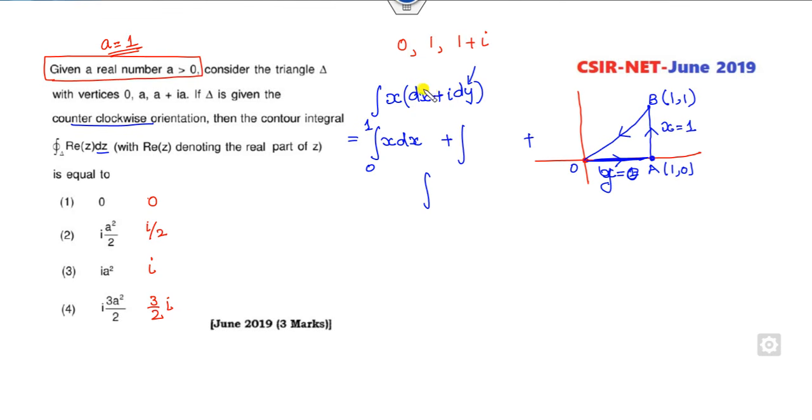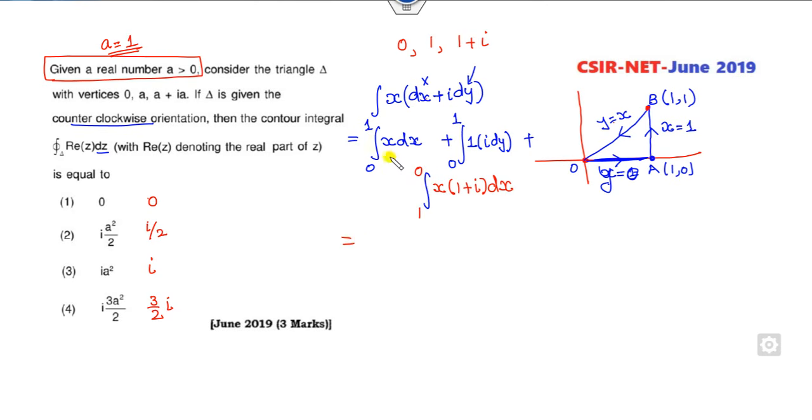This is a constant. So dx will be 0. So this is 1 into iota dy. So the value of y is 0 to 1. On this curve, y is equal to x. So 1 is substituted here. dx will be dy. So I can write it as 1 plus iota dx. Limits are from x. So x varies from 1 to 0.